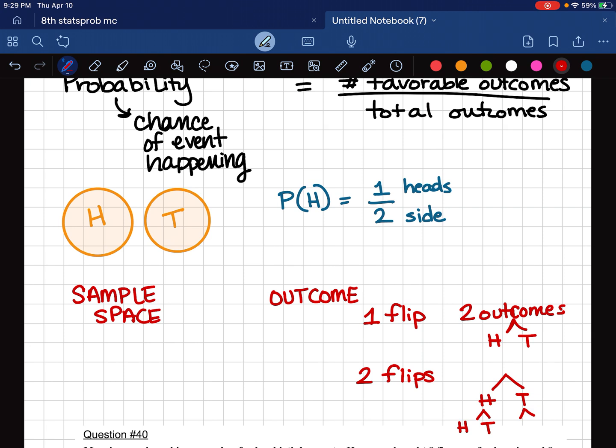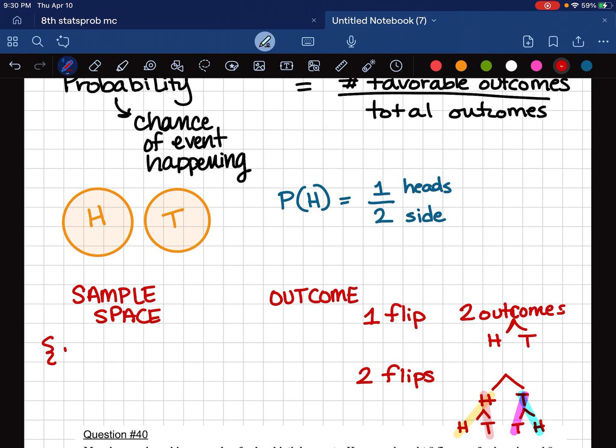If I did tails first, I could do tails again or heads. So if we're looking at this tree diagram, I could go heads, heads, heads, tails, tails, tails, tails, heads. This entire thing would be the sample space. So the sample space is everything that could happen.